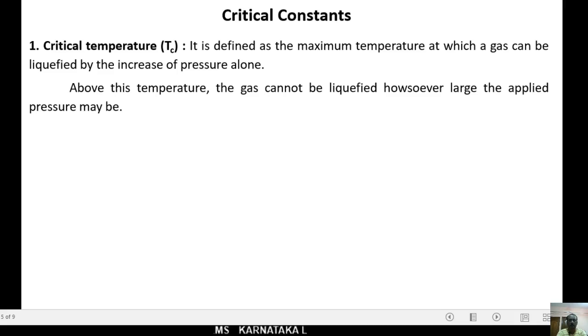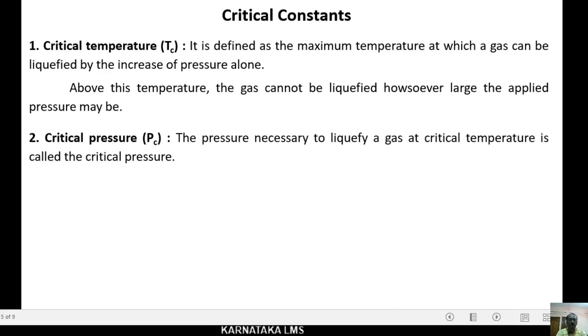Here gas undergoes liquefaction, that means liquefied, when we increase the pressure alone. We can increase only the pressure at a particular temperature, that is maximum temperature. That is known as critical temperature. Above this temperature, the gas cannot be liquefied, howsoever large the applied pressure may be.